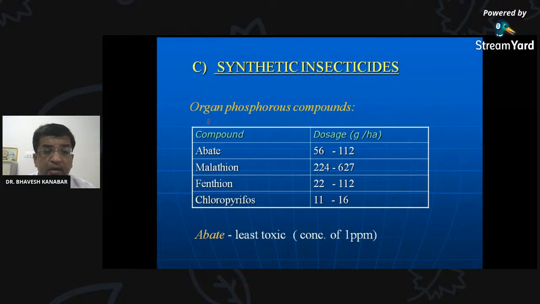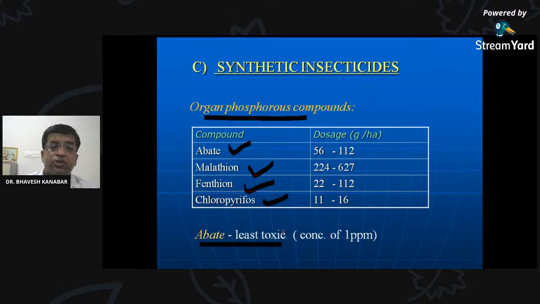Then synthetic insecticides, these are organophosphorus compounds. It includes abate, malathion, fenthion and chlorpyrifos. Among them, abate is most commonly used because it is least toxic, and another name of abate is temephos. It is commonly used in our PHC area as well as in our urban area also.